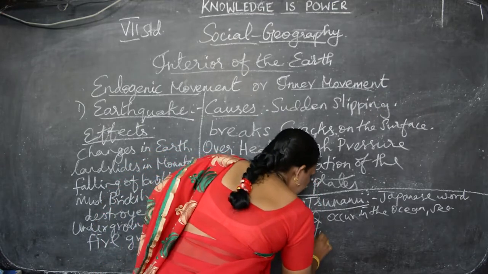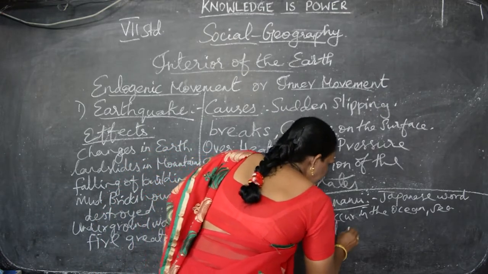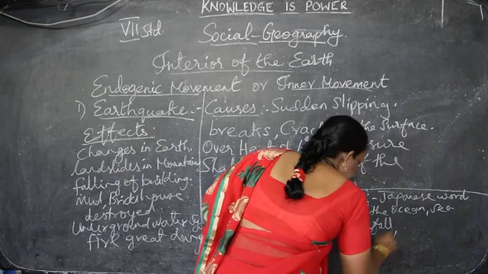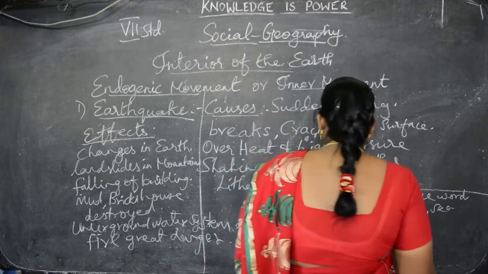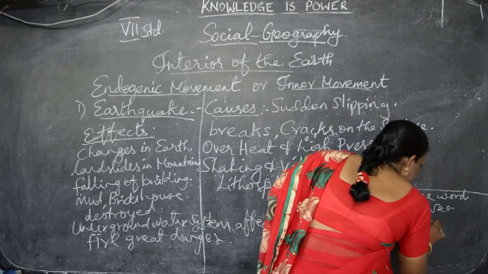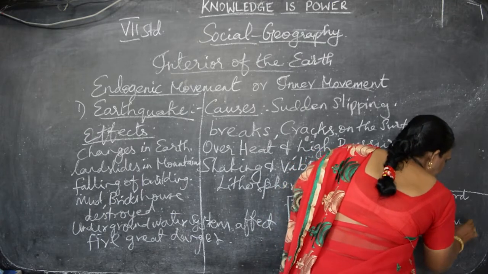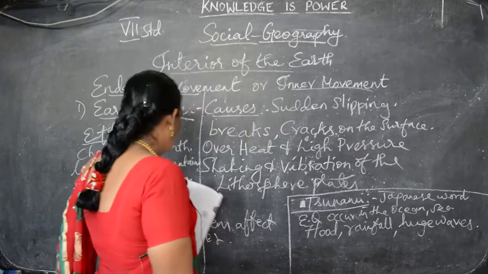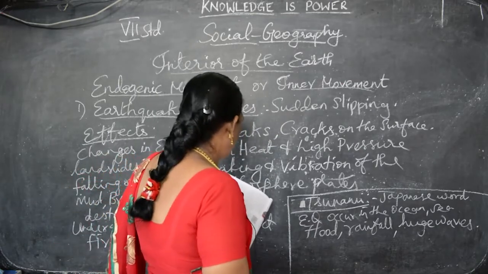Another important thing is that flood will come, then rainfall will occur because of this, and the waves will be huge. We say waves, huge waves will occur because of the tsunami.